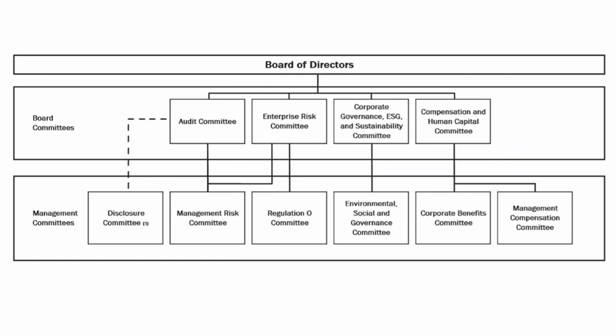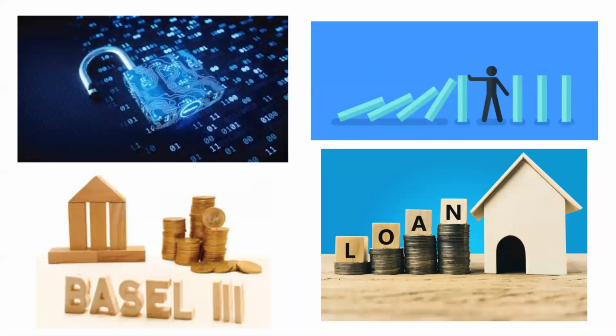The following diagram shows the structure of the risk management governance of Bank of America. The board of directors is the most important entity, and board committees and management committees help them monitor different types of risk that could affect the company. Bank of America catalogs 7 different types of risk that are assessed by different board and management committees. In the last years, cybersecurity risk has also risen in importance as part of the operational risk of the corporation.